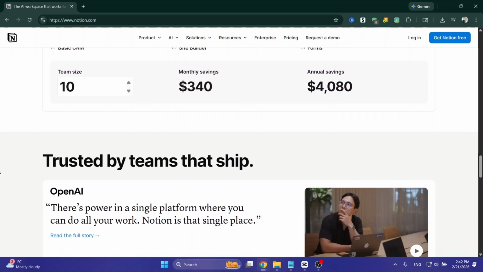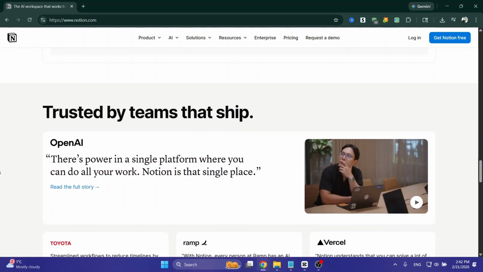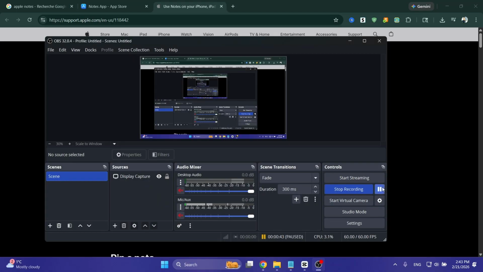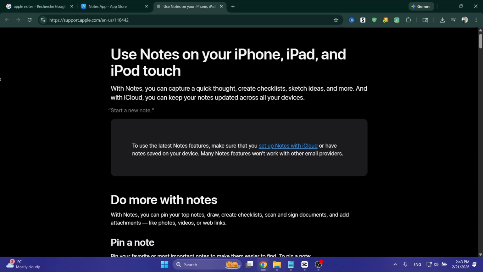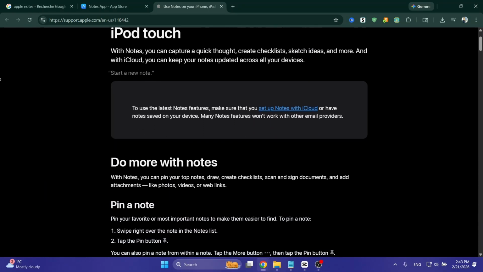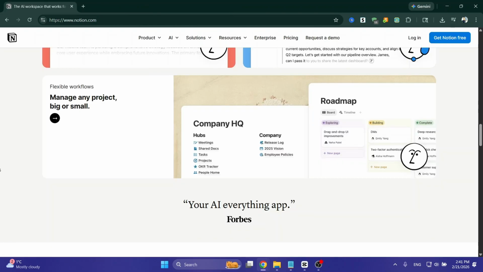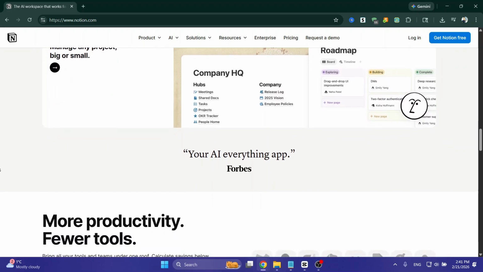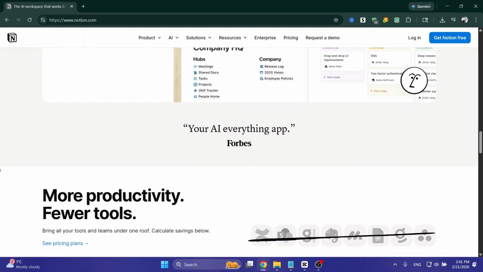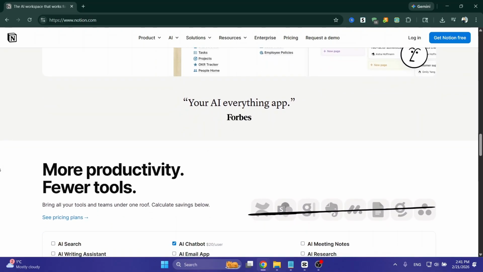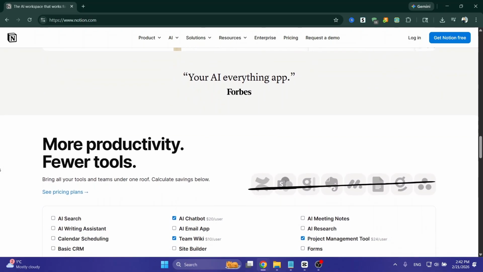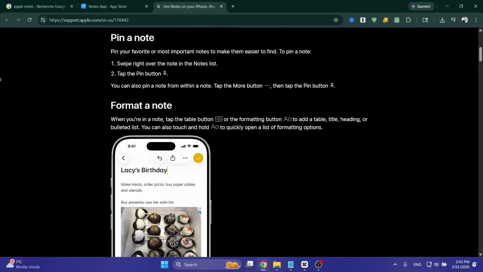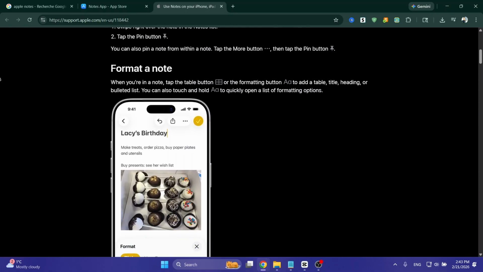Collaboration is another strong point. Teams can comment, edit, and assign tasks in real time, with fine-grained permissions for pages or databases. You can track project progress using different views like table, board, gallery, list, and timeline, which makes it perfect for teams, freelancers, or even individuals managing complex workflows. Notion also integrates with tools like Slack, Google Drive, and even AI tools like ChatGPT, allowing for smarter workflows and productivity automation.